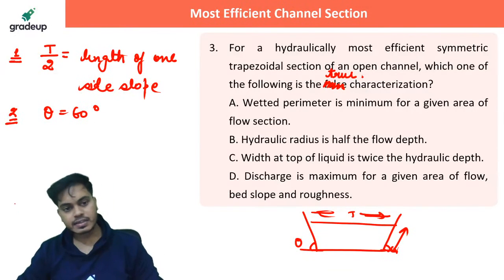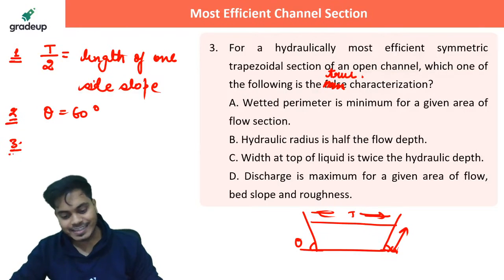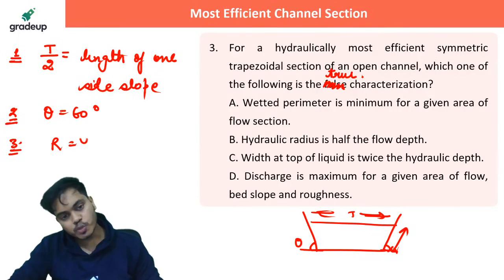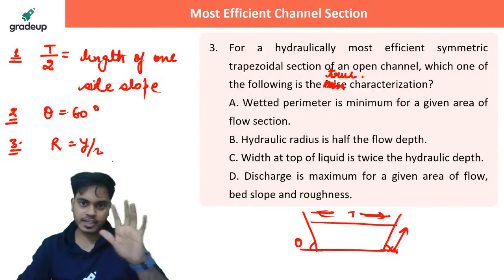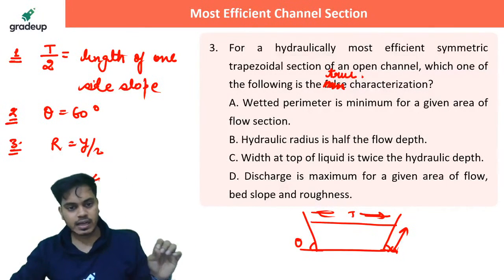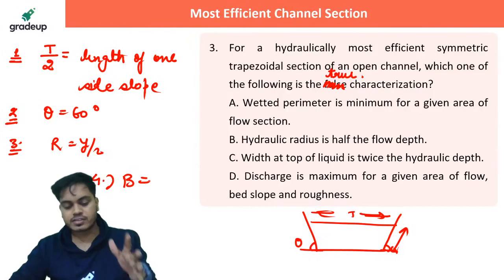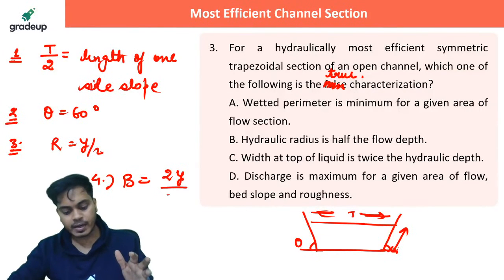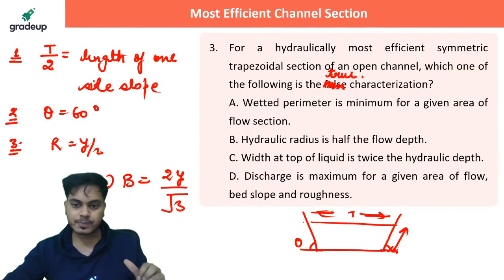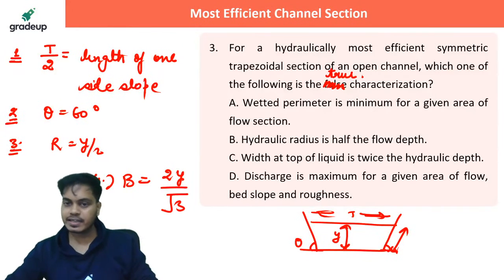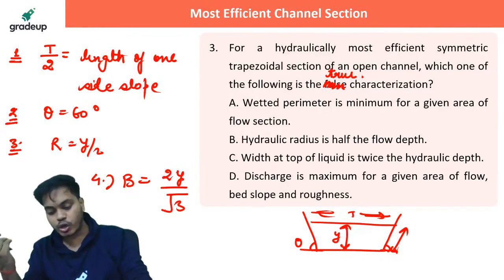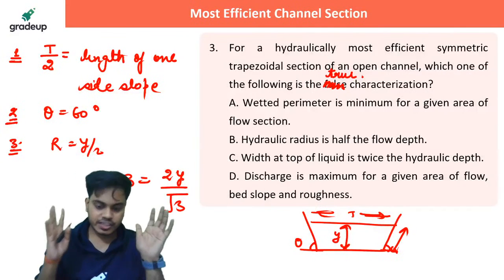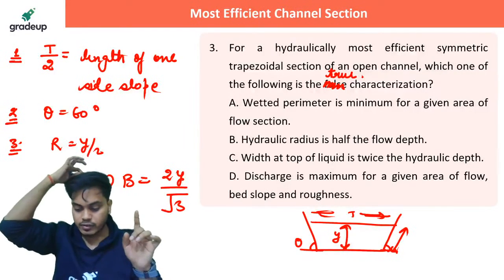Third criteria is that the hydraulic radius should be y by 2. Hydraulic radius was what? Wetted area by wetted parameter ratio. And the last one is the bed width should be equal to 2y by root 3, where y is the depth of flow. So these four criteria, if they are ensured, then you are going to get the most economical and efficient channel section. So now the correct answer will be how much?